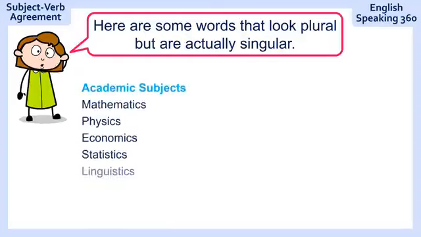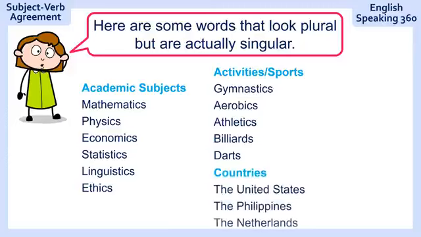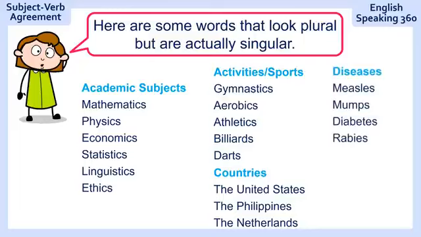Here are some words that look plural but are actually singular. Academic subjects: mathematics, physics, economics, and so on. These ones are singular. Activities: gymnastics, aerobics, athletics. Countries, now be careful with this one: the United States is, the Philippines is, the Netherlands is. It's all singular, even though there's an S. Diseases: measles, mumps, diabetes, that's singular. And also some other useful ones: politics, a TV series, good news. They are all singular.